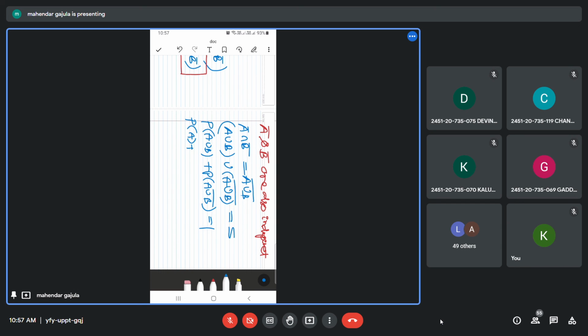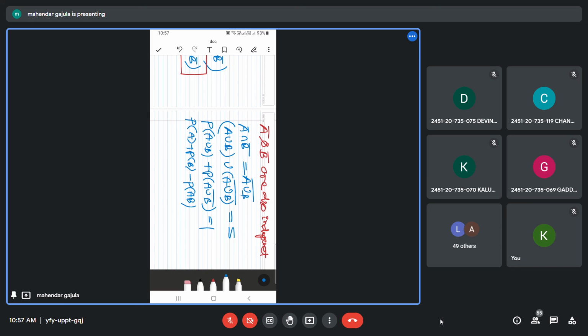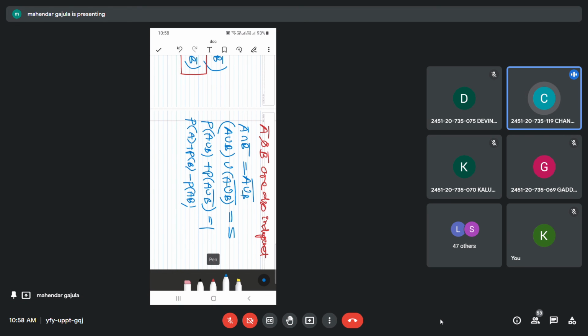P(A) plus P(B) minus P(AB), plus P((A union B) complement) equals 1.